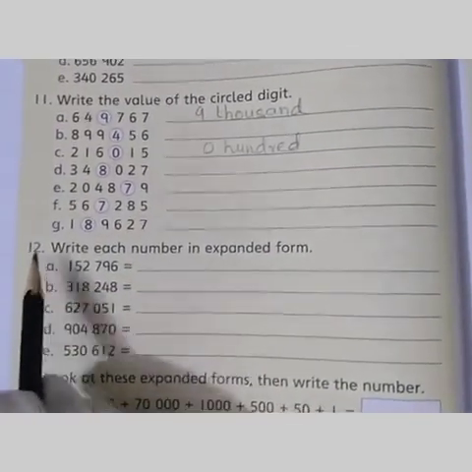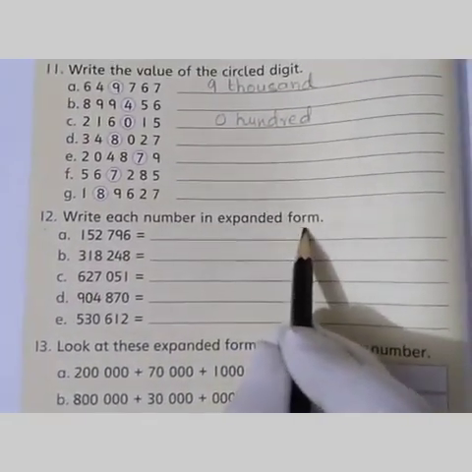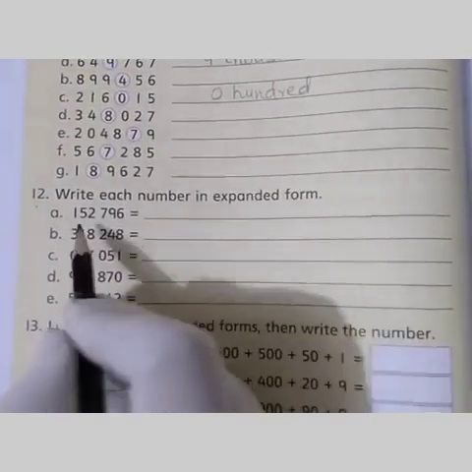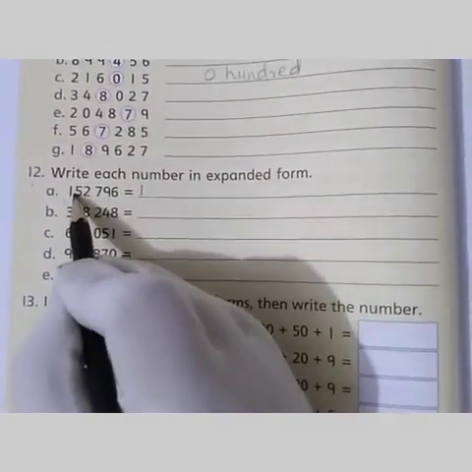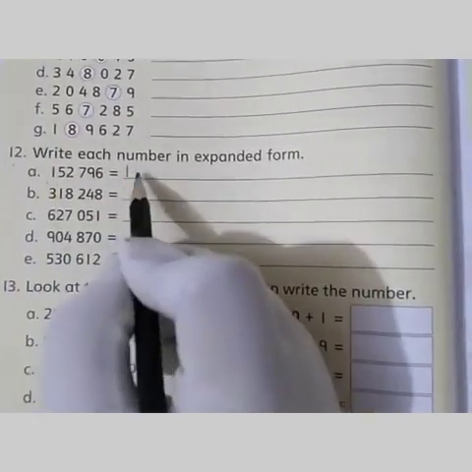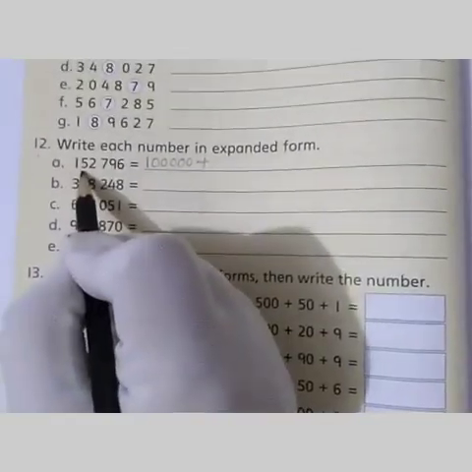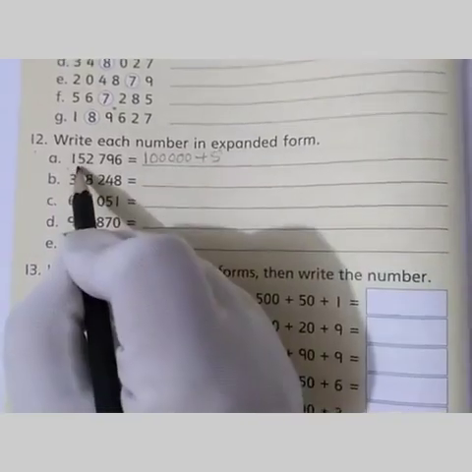Now question number 12. Write each number in expanded form. All of you know how to expand the number. First we write the first number. Then how many digits are there? 1, 2, 3, 4, 5. What we have to do? Write 5 zeros over there. Then 5, it is 10,000.